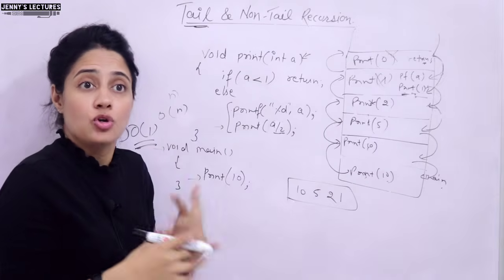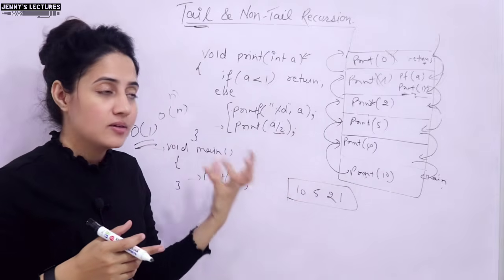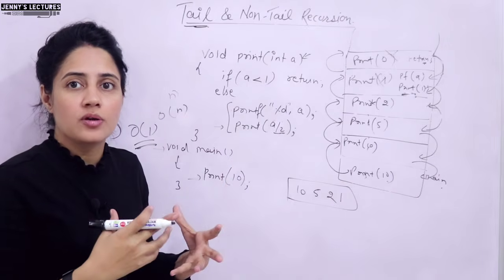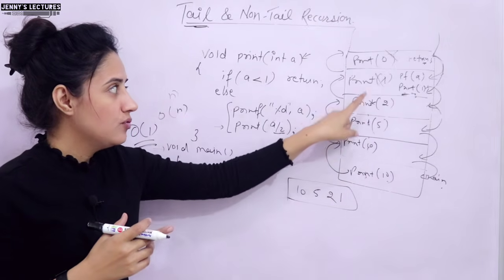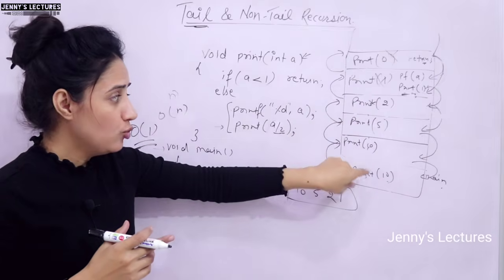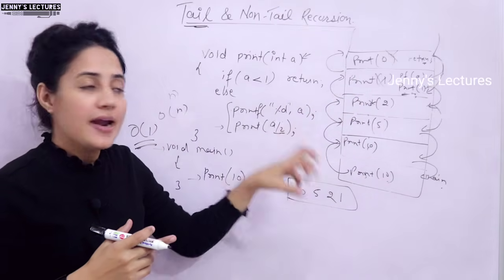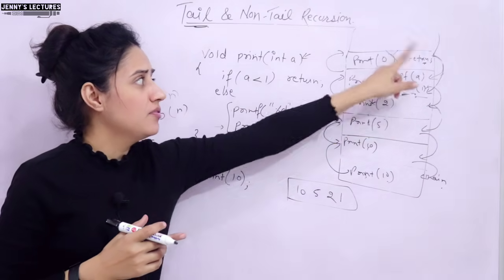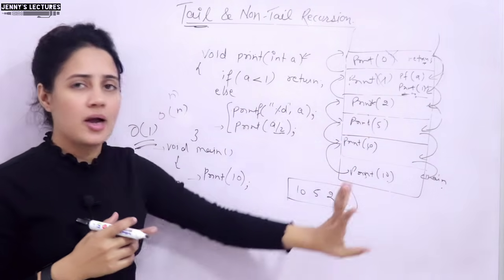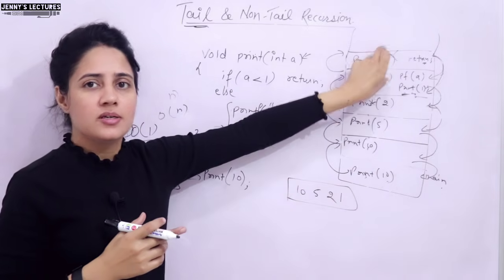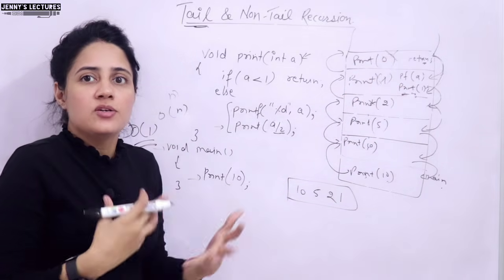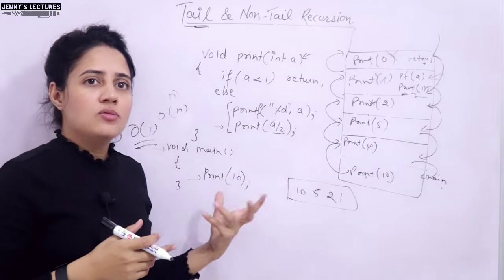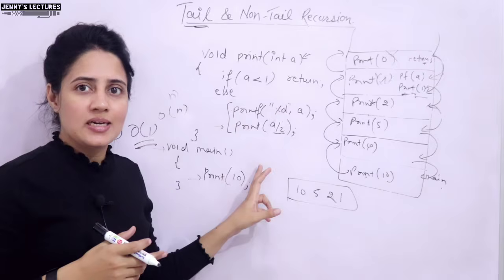Some compilers automatically optimize the code when they see that this recursive call is tail recursion. Here we have tail recursion, so they optimize the code. No need to keep track of these records, no need to maintain the stack, no need to store the addresses of each function call, right? Because there is nothing left after returning back, we are simply returning back. So no need to maintain this, it's just wastage of memory. So they optimize the code itself, but some compilers don't optimize the code, right? So it is better to write these tail recursive programs using loops.